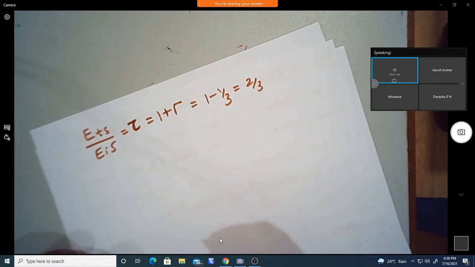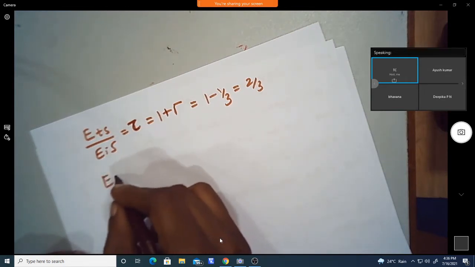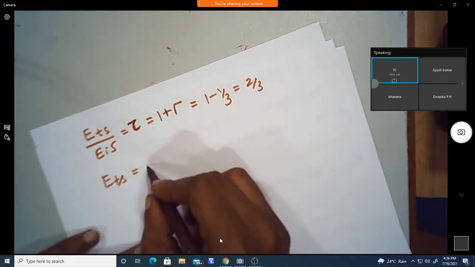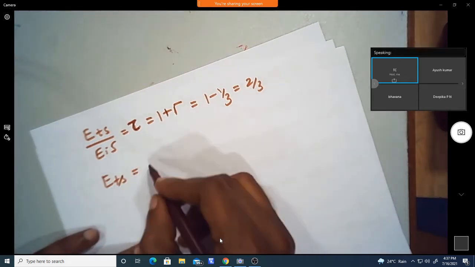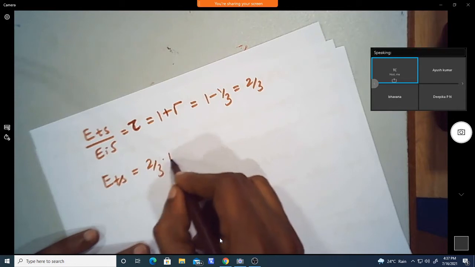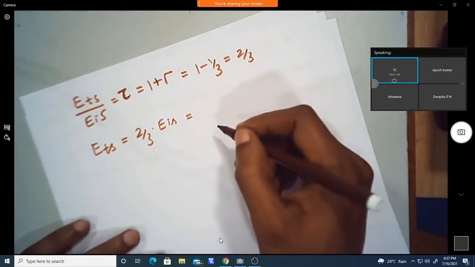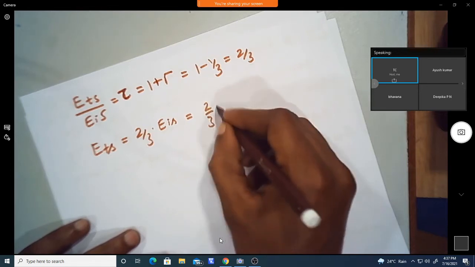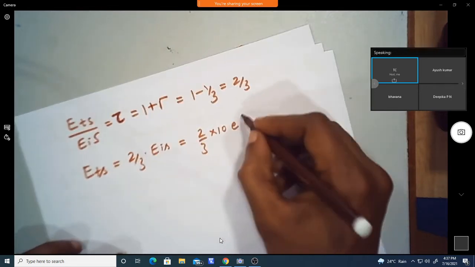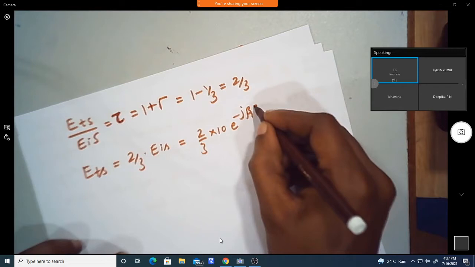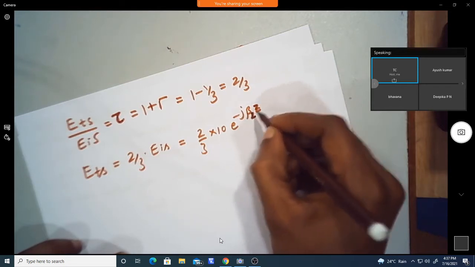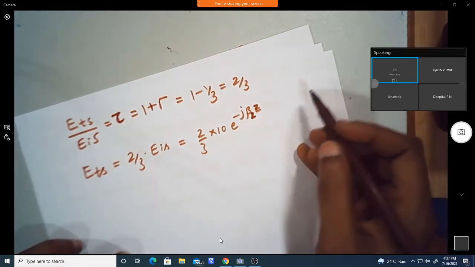So ETS equals 2 by 3 times EIS. Replacing EIS, 2 by 3 into 10 into e power minus j beta 2 z, because it is in medium 2.